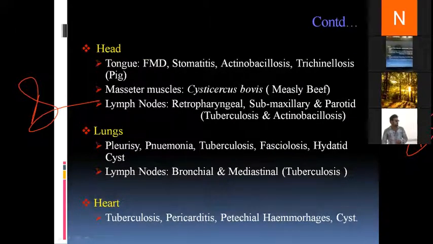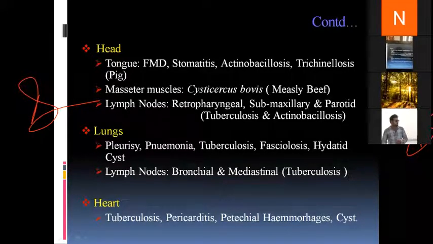Now, as we said, the post-mortem examination is a thorough examination and each and every organ is taken into consideration separately, and depending upon the target organ, we perform particular tests or particular examinations. So organ-wise, we will deal with what pathological lesions we target, and depending upon these pathological lesions, we will decide whether a carcass needs to be disposed of or not.